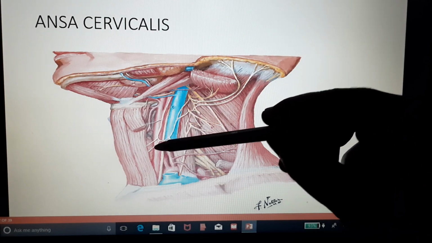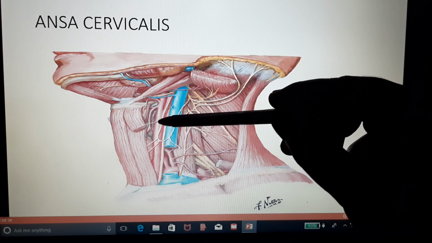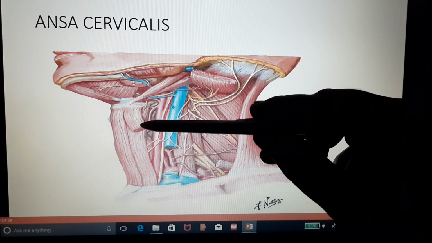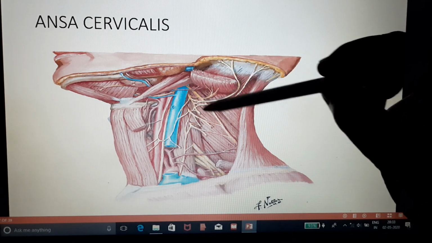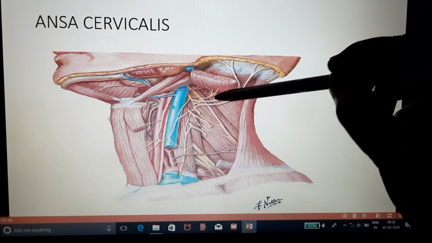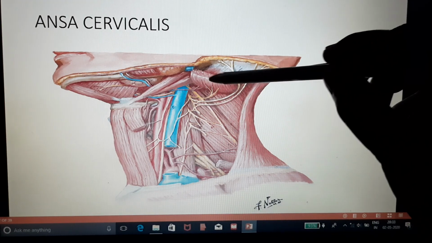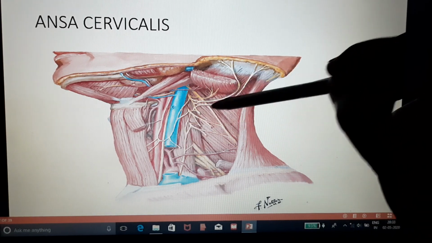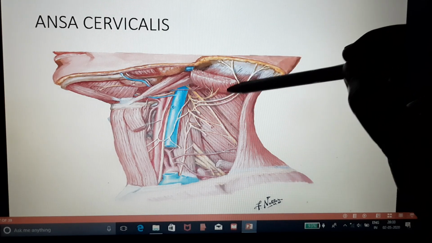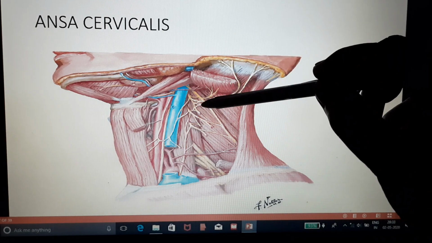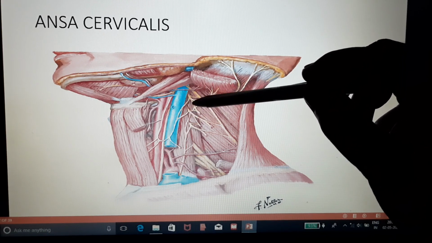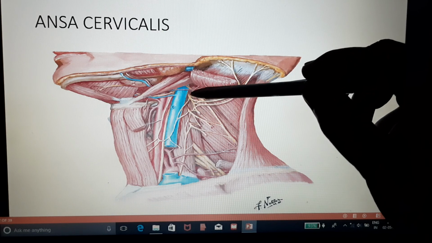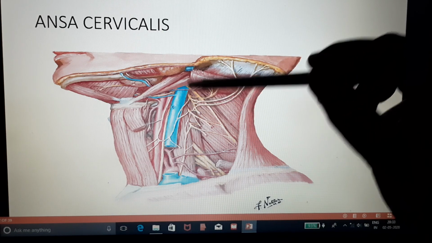These are the three branches of ansa cervicalis, and this is the branch from the superior root which supplies the superior belly of omohyoid. And you can see here that there are also two branches. This is sternocleidomastoid muscle. This is removed from here, and this is the great auricular nerve, and this is lesser occipital nerve, whose root value is C2 and C3. They are coming out from the C2 and C3. This is the loop found between the C2 and C3.